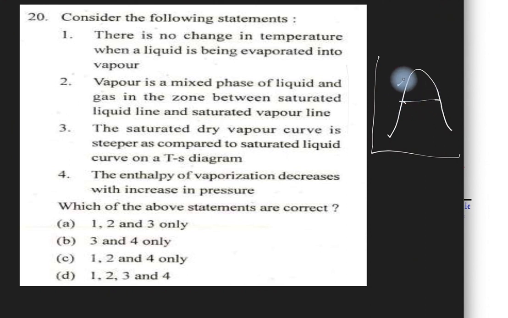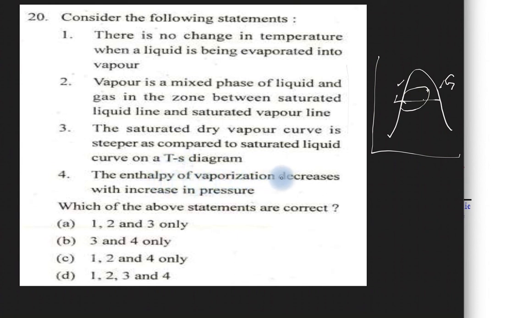This is the saturated liquid line, saturated vapor line. This is a mixed phase region of liquid and gas in the zone between the saturated liquid line and saturated vapor line. The saturated dry vapor curve is steeper as compared to the saturated liquid curve on the TS diagram. This option is wrong.